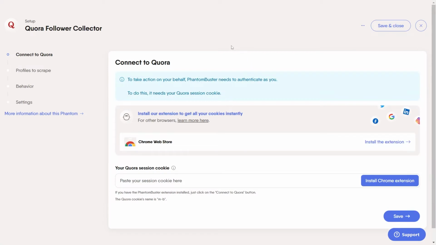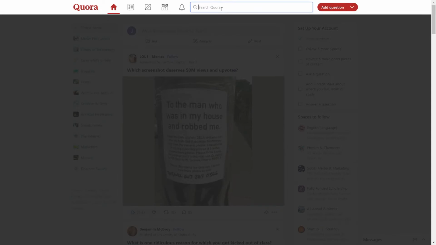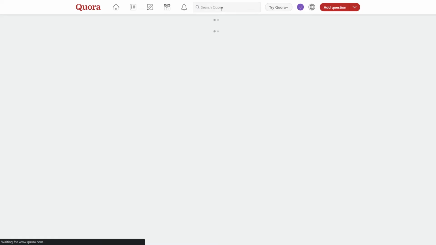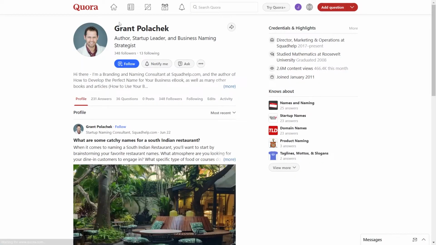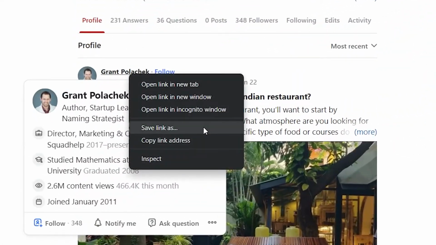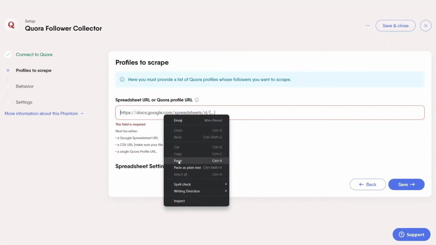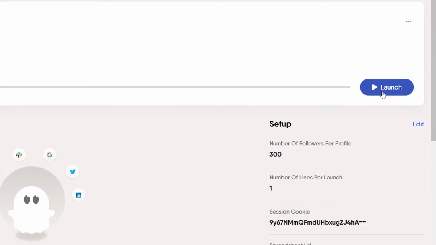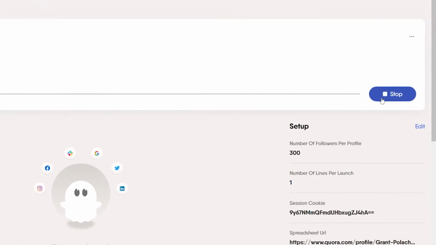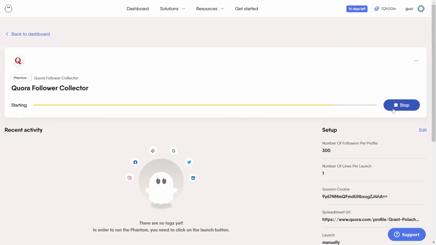From there, we can easily find which accounts are getting tons of engagement. To do this, you'd simply go on Quora, type your niche or subject, then accounts will appear who are getting attention around that niche. Then you will copy the followers of that account and click on the Paste option. Click the Collect Follower button on the PhantomBusterBot website, and PhantomBusterBot will start collecting the followers.